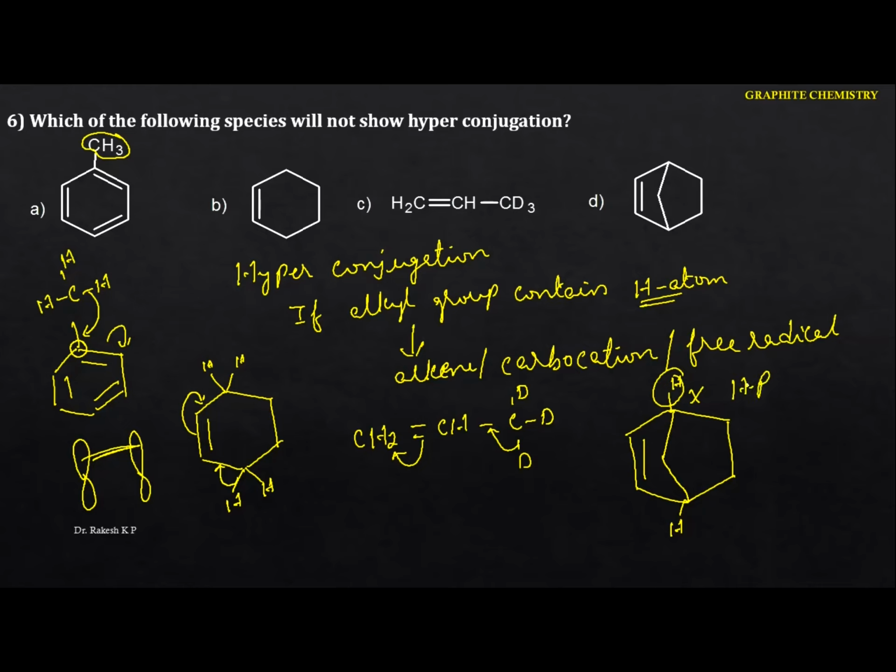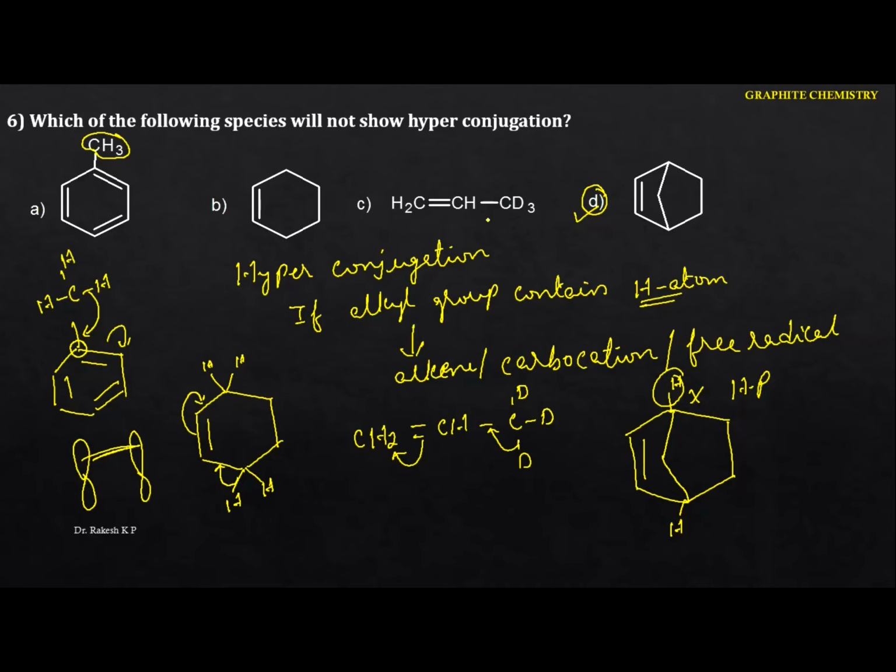This concept you have to remember: even though it contains hydrogen, why does it never donate electrons? Because it is not parallel to the sp2 hybridized carbon atom. Hence in this case we can't identify hyperconjugation. Hence the option is D.